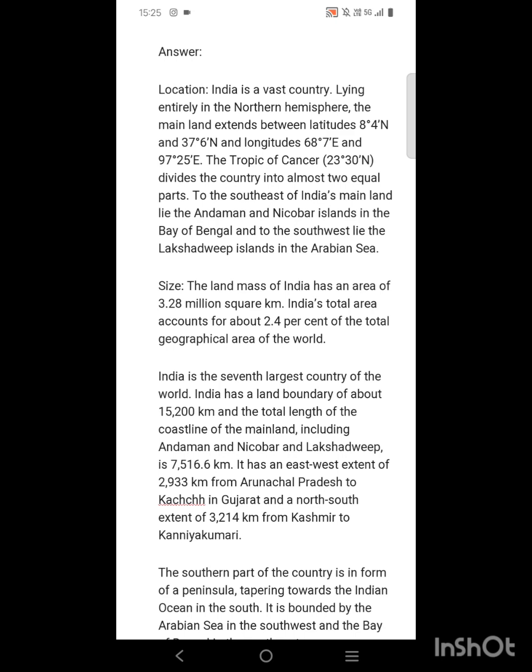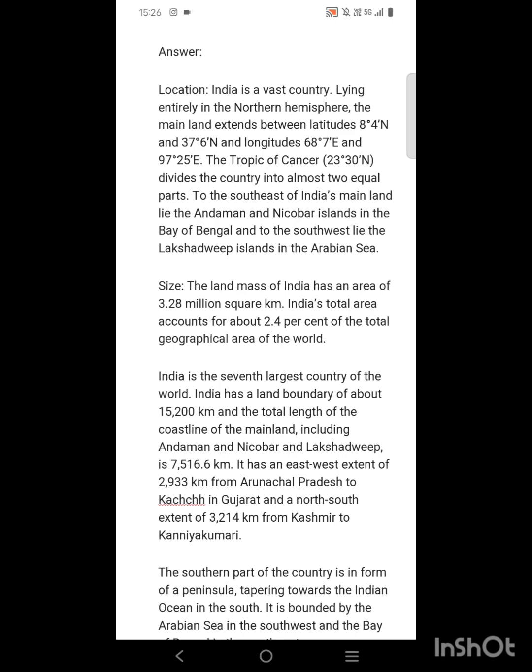You have to memorize these 3.28 million square kilometer and 2.4%, because these are also important for your competitive exams as well as your class 10 exam, because the same things you will get to read in your class 11 also, and these topics are repeated. India is the 7th largest country of the world.